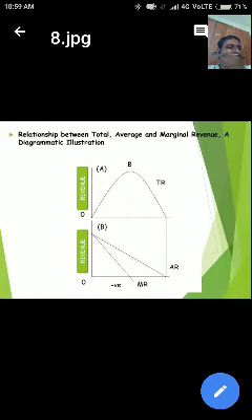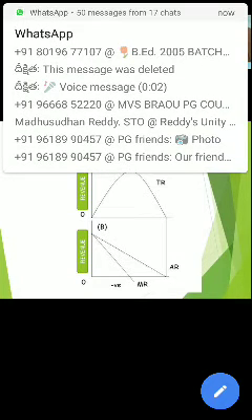This is imperfect competition. The above diagram is explained with total revenue. In the diagram below, diagram A explains total revenue, and diagram B explains marginal revenue and average revenue.